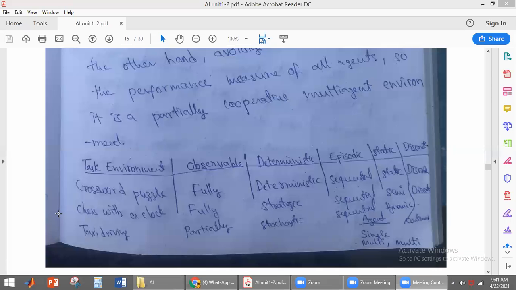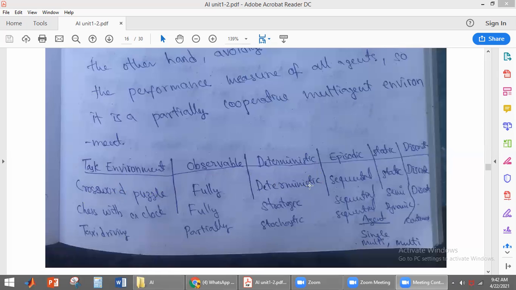The first example of a task environment here is the crossword puzzle. We have discussed that it is fully observable because the sensors get complete information about the environment. It is also deterministic, because fully observable environments are usually deterministic. The next state of the environment can be determined from the previous state. That is why the crossword puzzle is a deterministic environment.